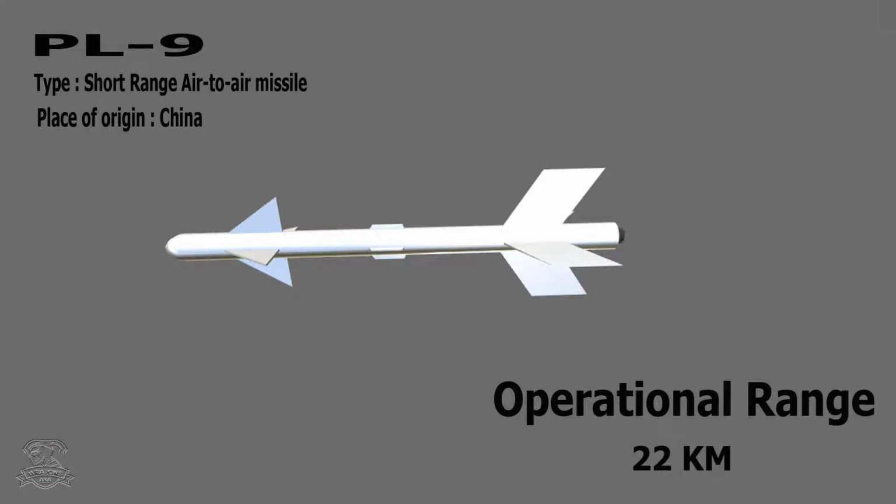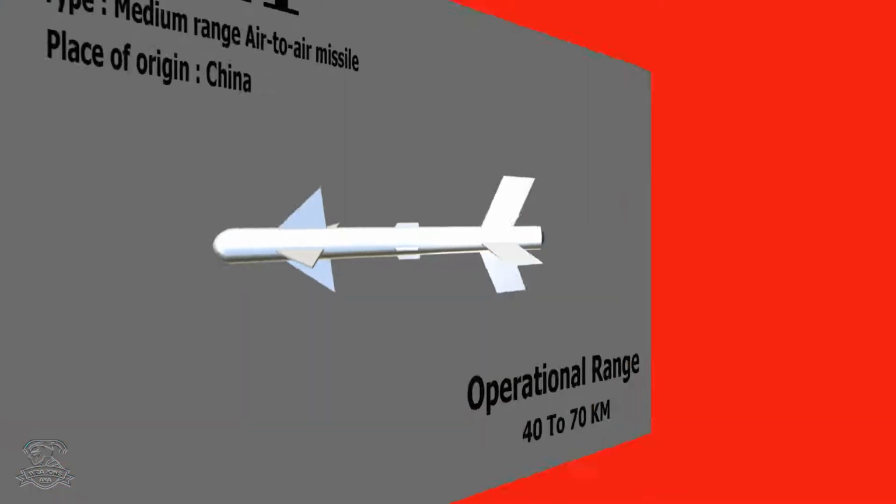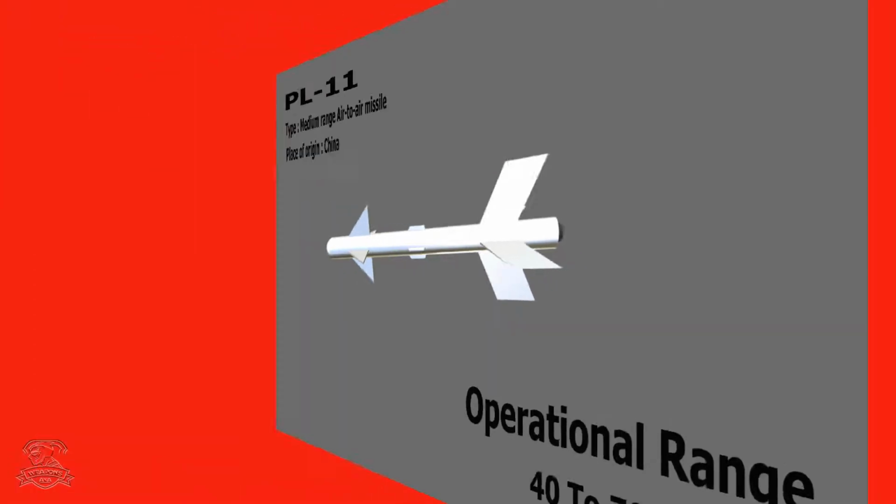PL-9, Type: Short-Range Air-to-Air Missile, Place of Origin: China, Operational Range: 22 kilometers. PL-10, Type: Medium-Range Air-to-Air Missile, Place of Origin: China, Operational Range: 60 kilometers. PL-11, Type: Medium-Range Air-to-Air Missile, Place of Origin: China, Operational Range: 40 to 70 kilometers.